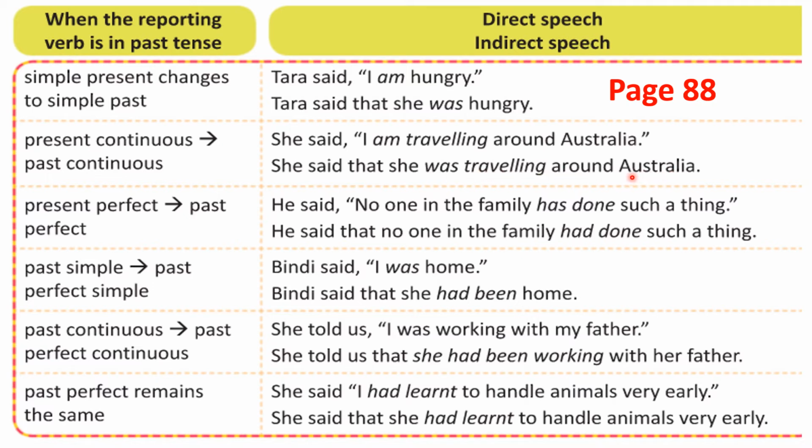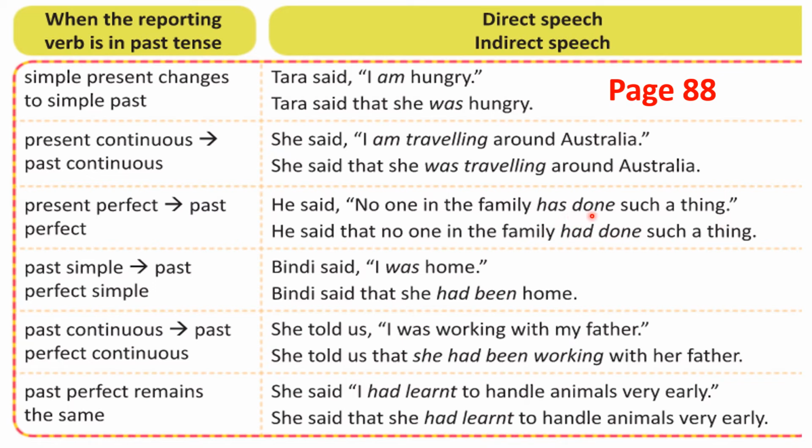Here, this is point number 2. Present perfect to past perfect. Children, you all know present perfect tense. Remember, has and have. Has and have are present perfect. That's a clue. Now, he said, no one in the family has done such a thing.